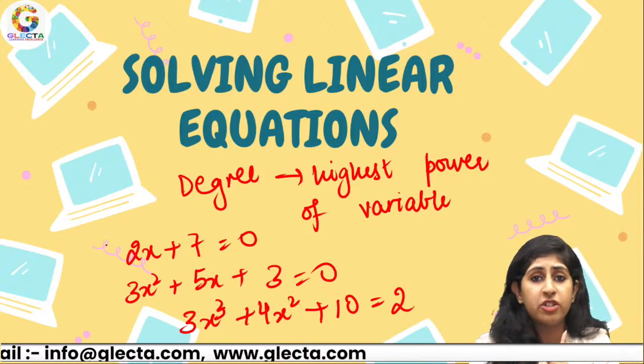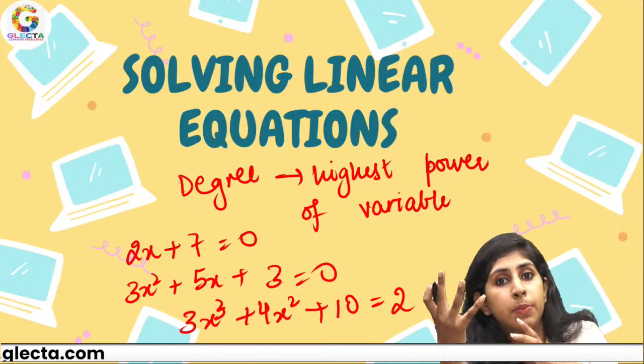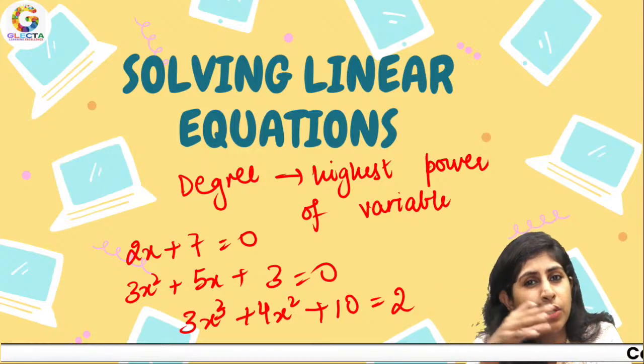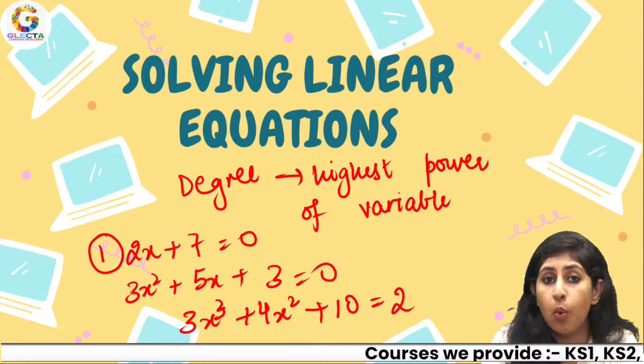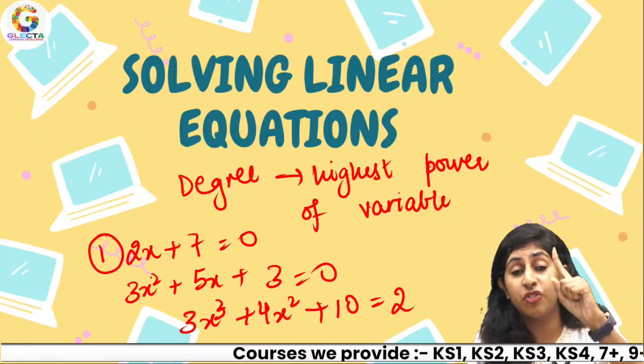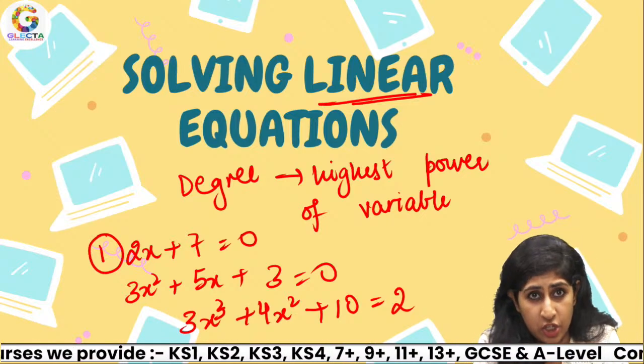Over here in the first one, there is just an x. Nothing is multiplied with x. So I would say the degree of the variable is 1. And when I say degree 1, that's what we call a linear equation.